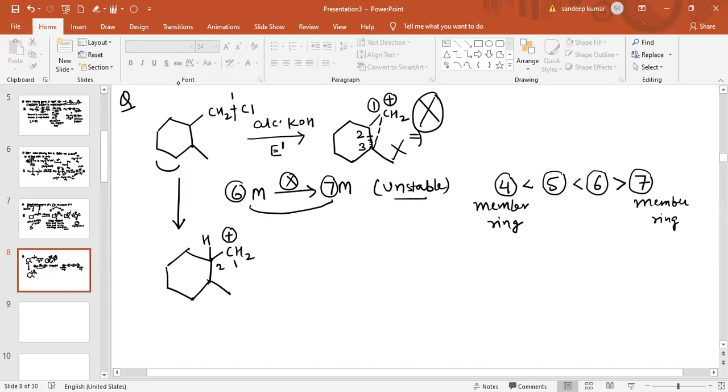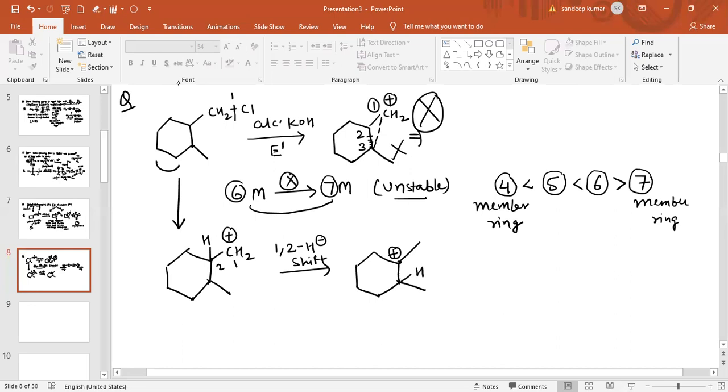So a 1,2 hydride shift will occur because of rearrangement of the carbocation. The 1 degree carbocation will convert into a 3 degree carbocation.